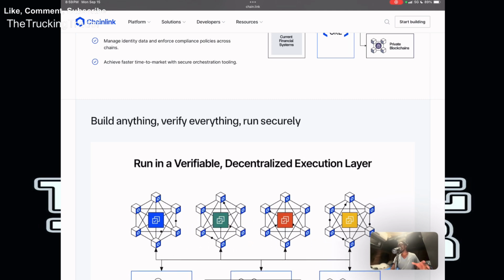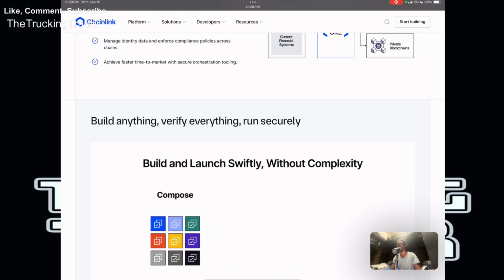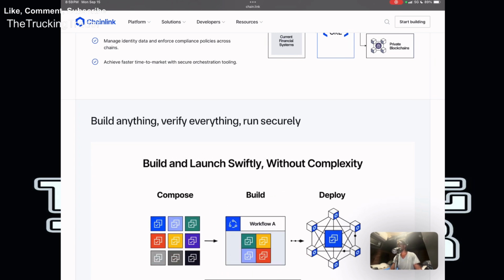Chainlink has a very broad integration network across DeFi, NFTs, gaming, and even traditional finance. Some notable examples include major DeFi projects such as Aave, Compound, Uniswap, and MakerDAO.